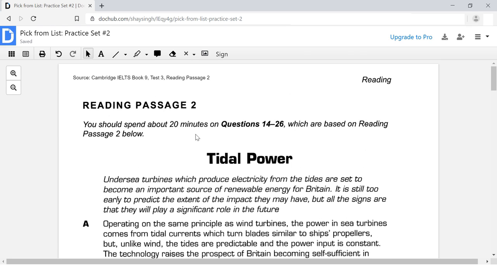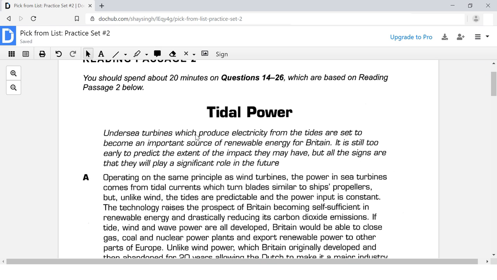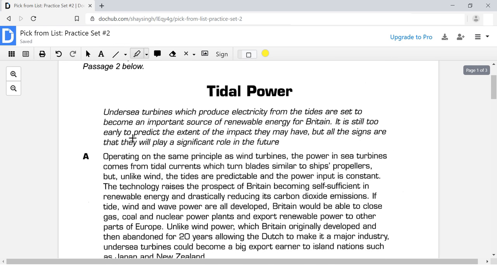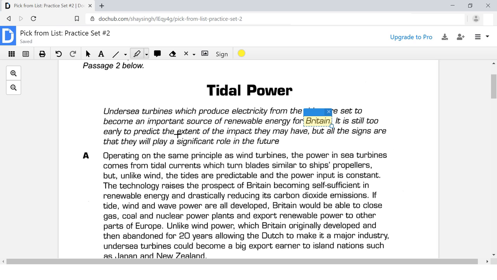So I'm just going to go ahead and start scanning this reading passage for any of those keywords that we just looked at. I'm going to scan for any of those keywords and see if any of them jump out. Okay, here we have Britain. I'm not going to start reading my sentences right away. I just want to mark the keywords first, and then I'll come back and read around the keywords next.